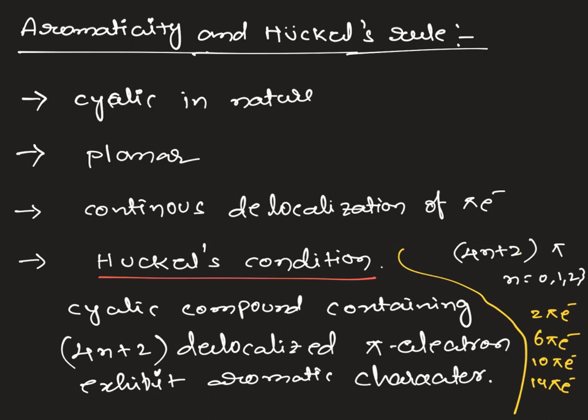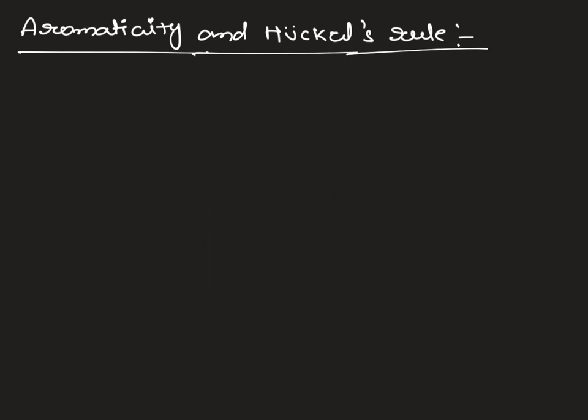Let's take an example. The first example I am taking here is benzene, and the rules of aromaticity. Is benzene a cyclic compound or not? It is a cyclic compound.